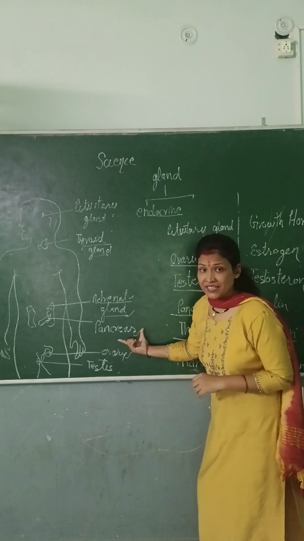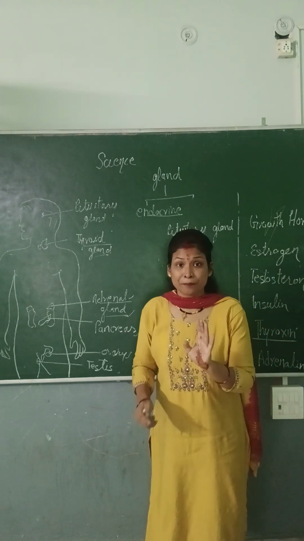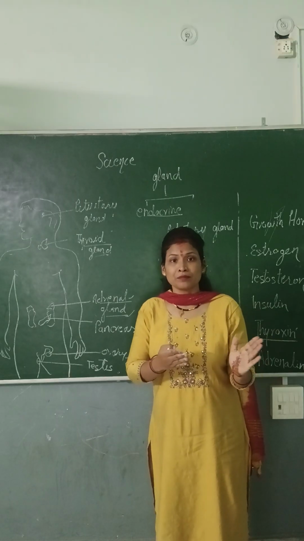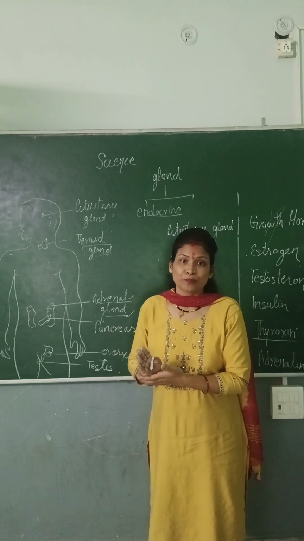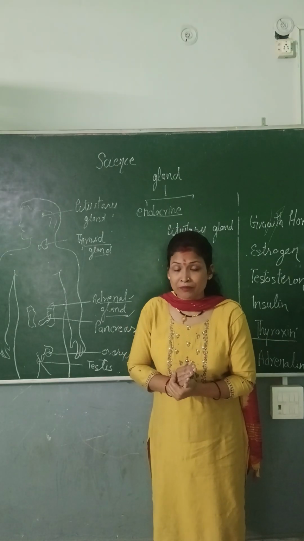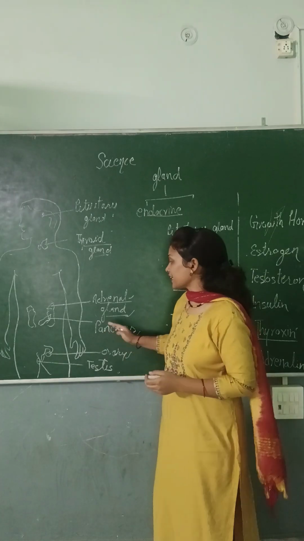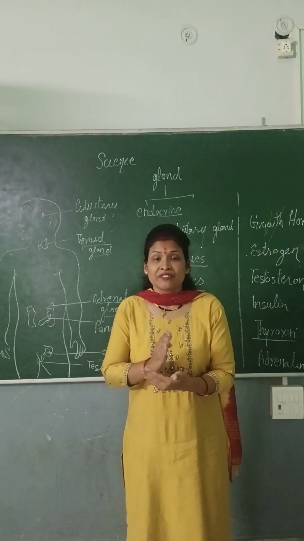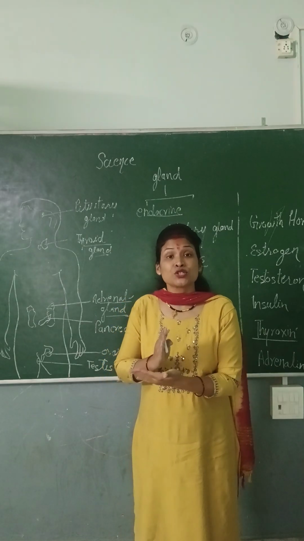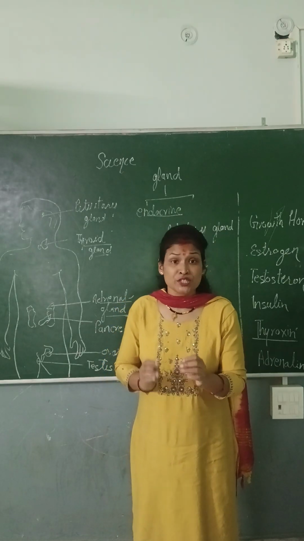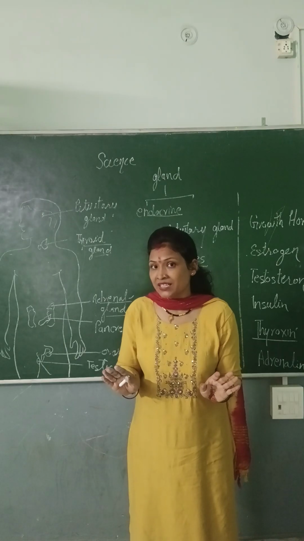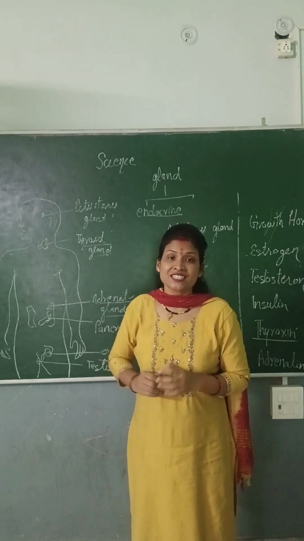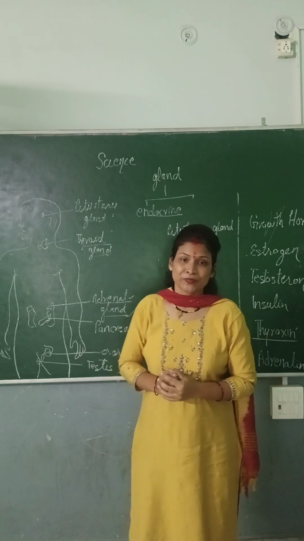The next is the pancreas. Very interesting, the pancreas is the only gland which works as both exocrine and endocrine. Here we are talking about the endocrine function. As an endocrine gland, it secretes insulin. And you know, insulin is responsible for balancing the sugar level in our blood. If insulin is not secreted by the pancreas, the sugar level of our blood increases. And this disease is known as diabetes.